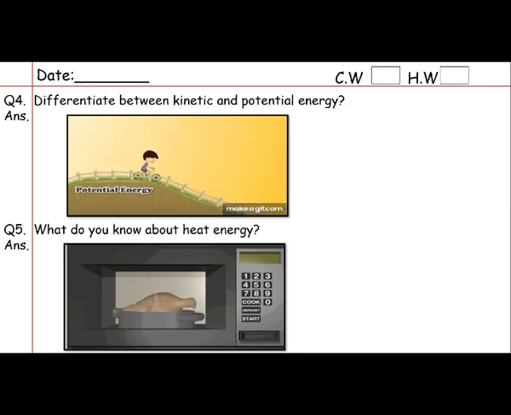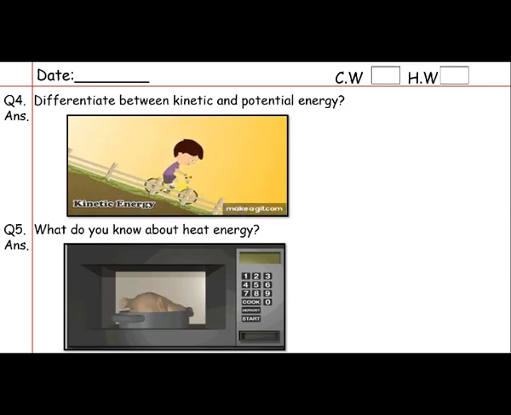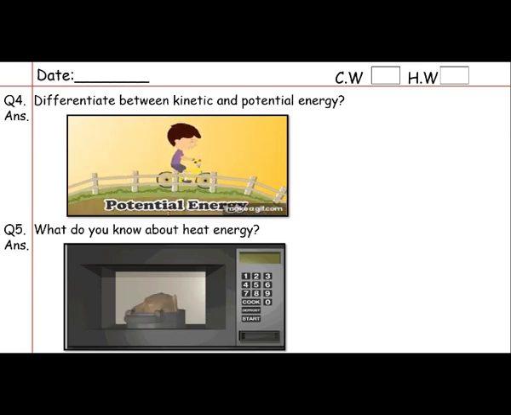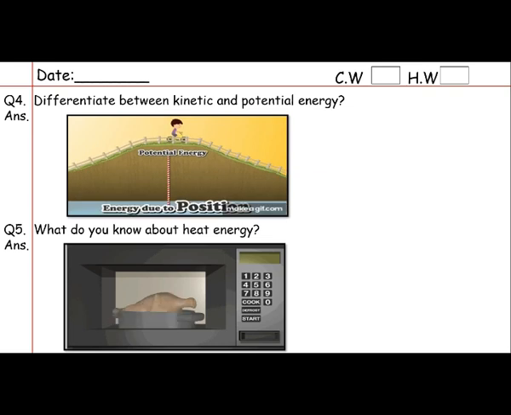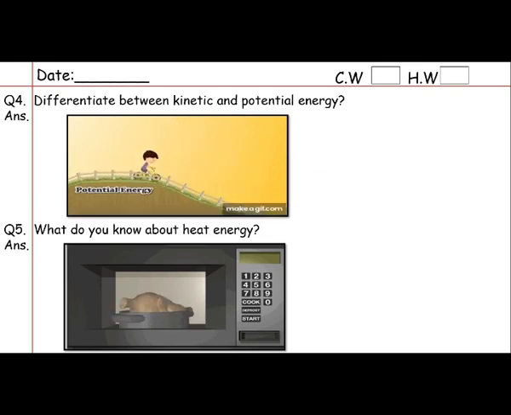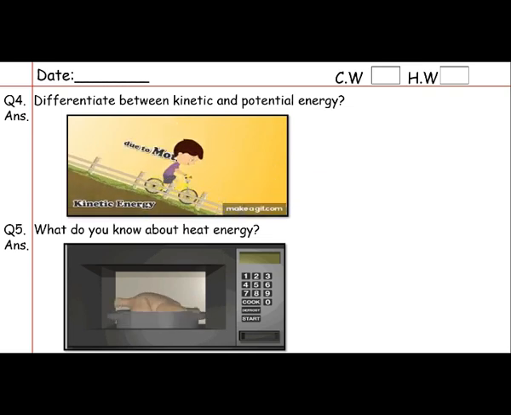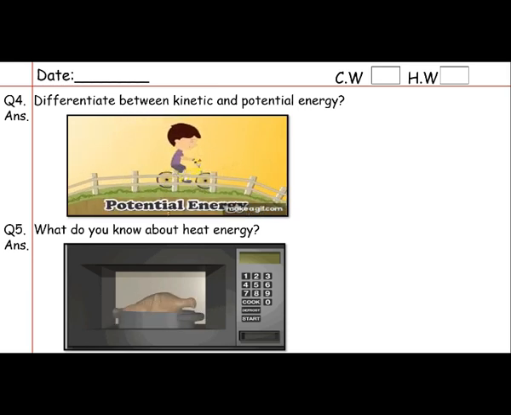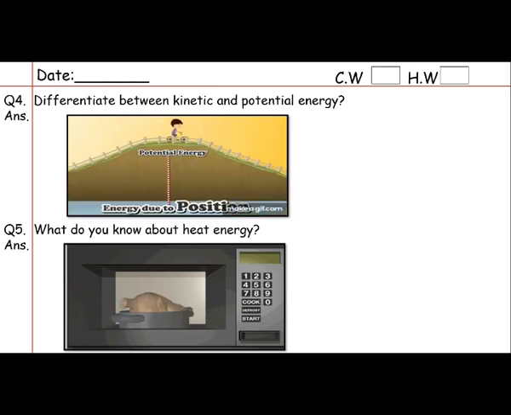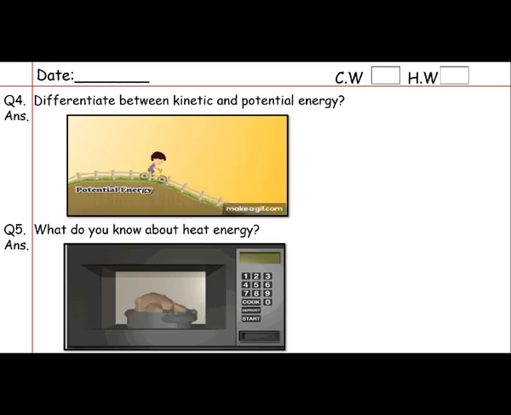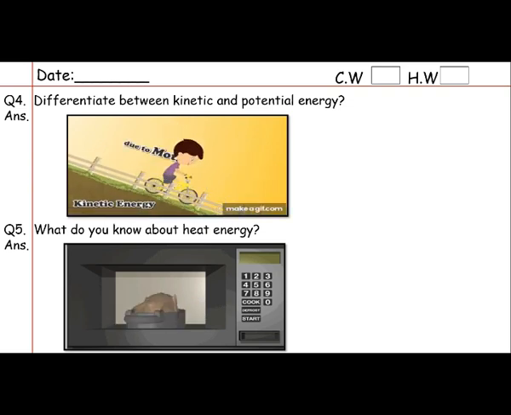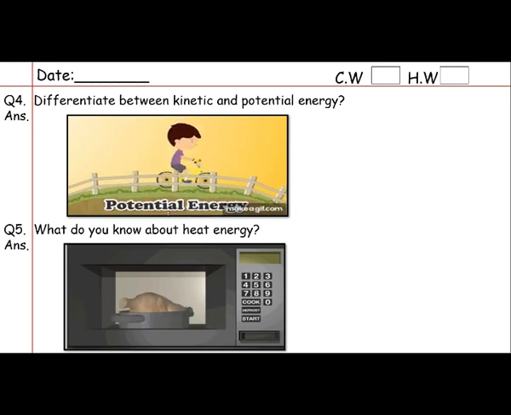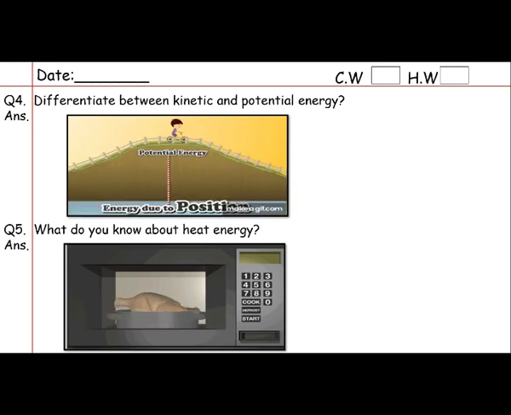Due to this, heat can move from one place to another. If you ever have used the microwave, when you switch it on, the heat inside that microwave can produce some movement in particles of that food, and when the particles of that food move faster, it makes it more hot and it can be cooked quickly.